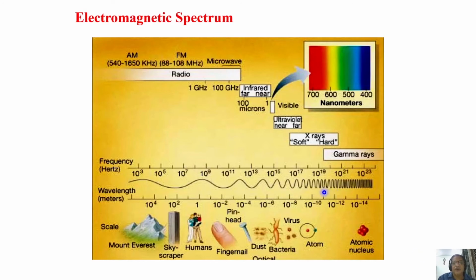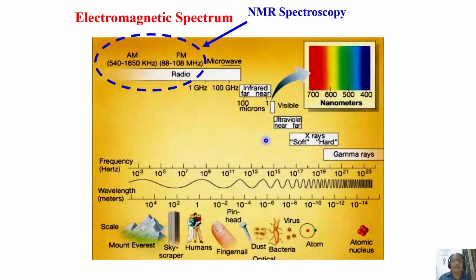You can study different branches of spectroscopy, a variety of phenomena happening in molecules like rotations, vibrations, electronic transitions. By using X-ray, you can get crystal structures, etc. Now the question is, where does NMR come in this electromagnetic spectrum? NMR appears in the radio frequency region. Remember, NMR appears in the radio frequency region of the electromagnetic spectrum.